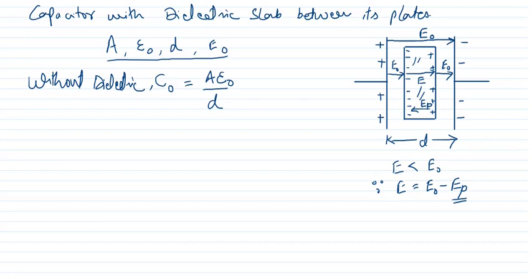That is why E is equal to E naught minus EP. Being opposite in direction, it is subtracted from E naught, so we get the net electric field inside the dielectric.